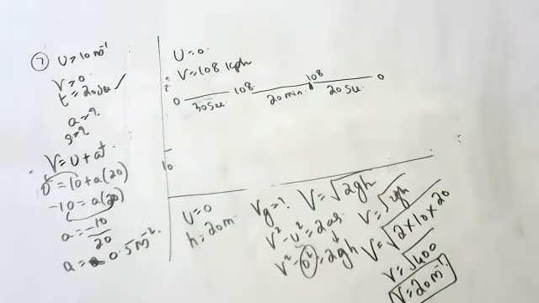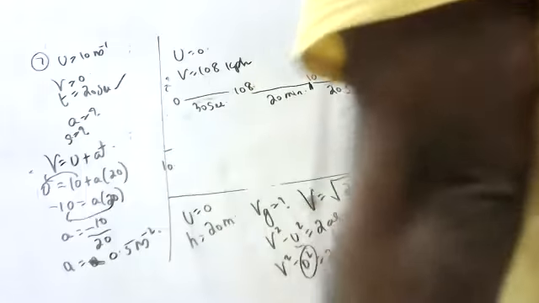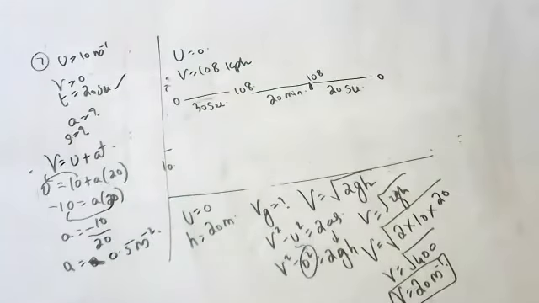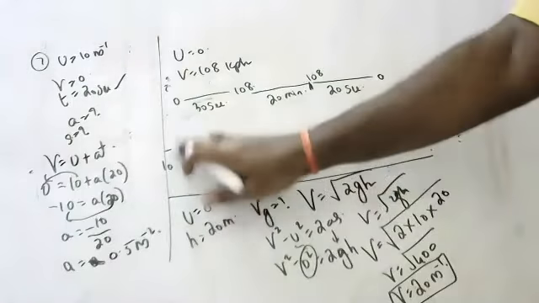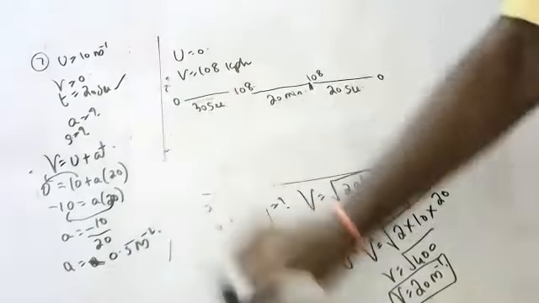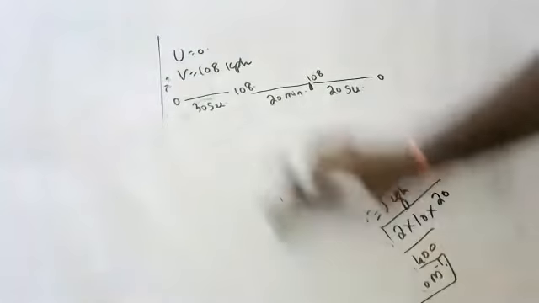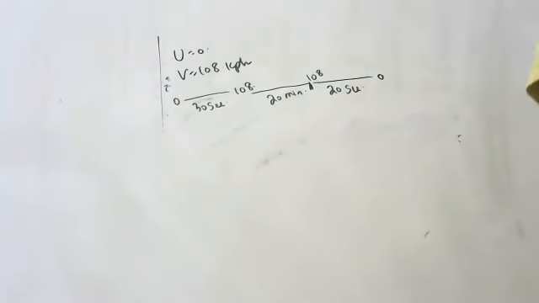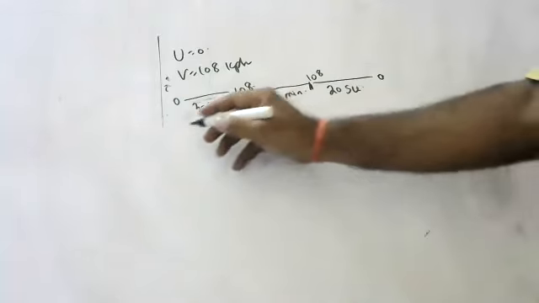Children, shall we do it directly, or do you want me to draw the graph and show? Directly, sir. Okay, directly I will do, graph also I will do. Whichever is easy for you. First I will show you directly and we'll correlate with the graph. Actually the graph is very easy, but you are saying directly, that's why I'm showing directly.